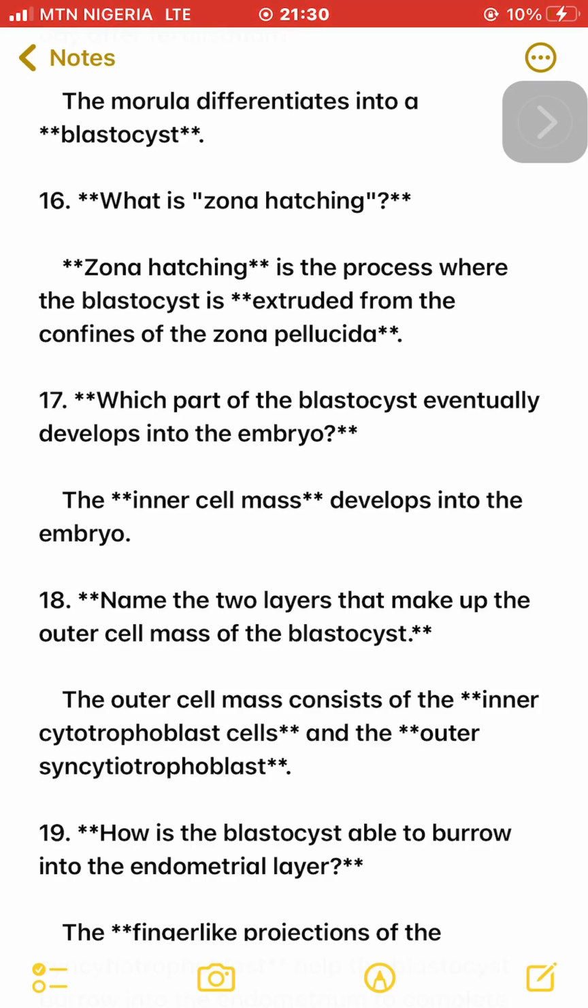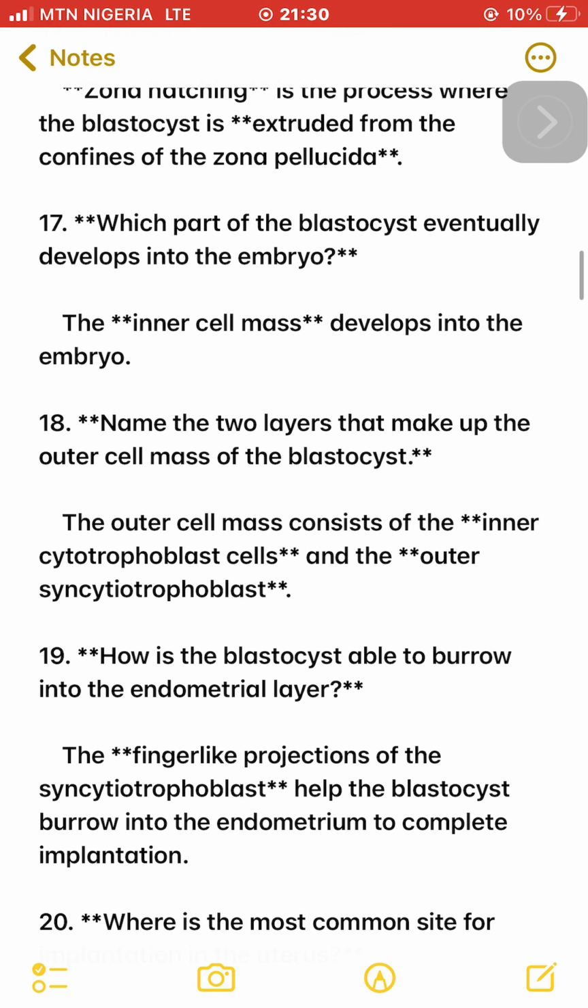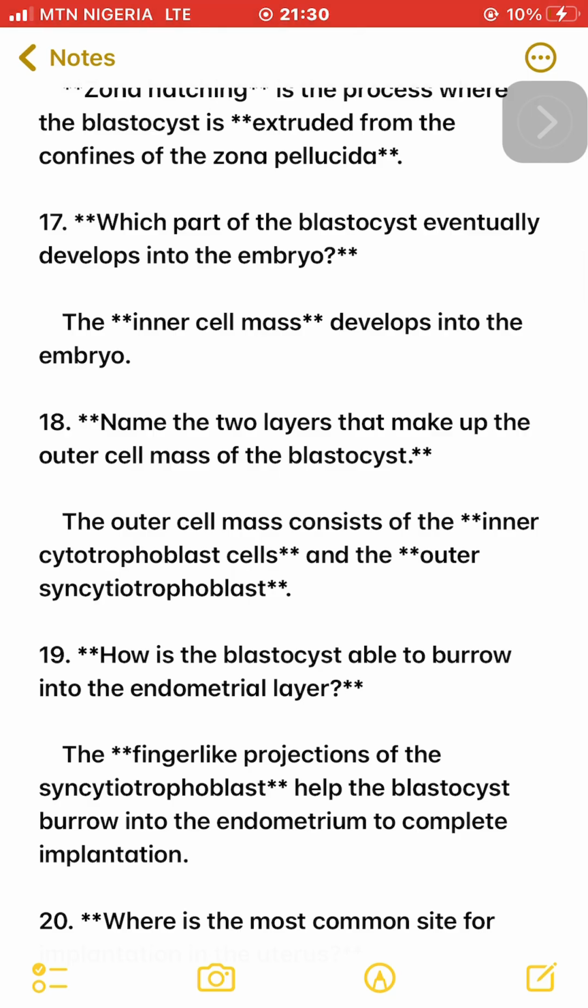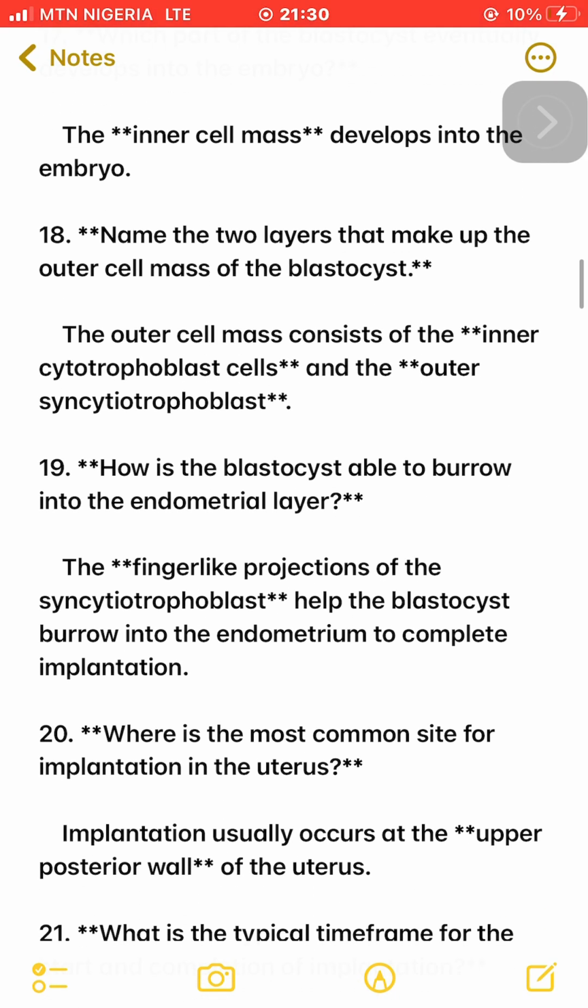18. Name the 2 layers that make up the outer cell mass of the blastocyst. The outer cell mass consists of the inner cytotrophoblast cells and the outer syncytiotrophoblast. 19. How is the blastocyst able to burrow into the endometrial layer? The finger-like projections of the syncytiotrophoblast help the blastocyst burrow into the endometrium to complete implantation.